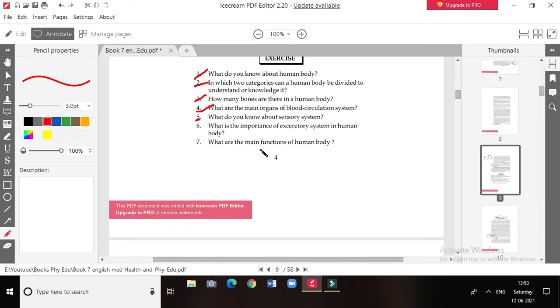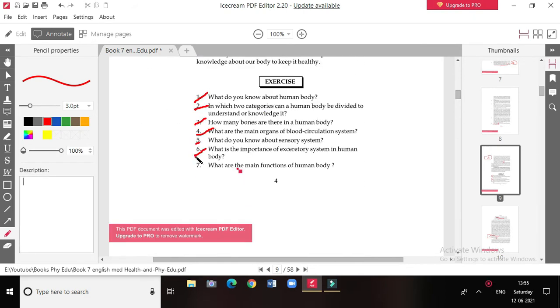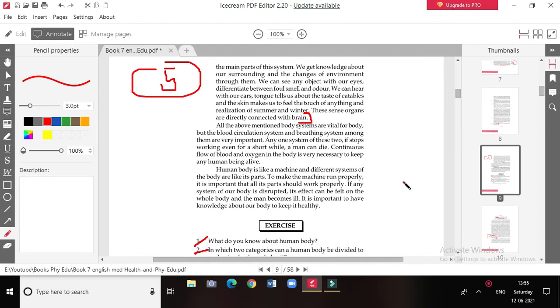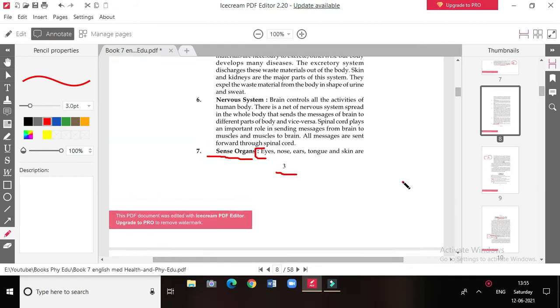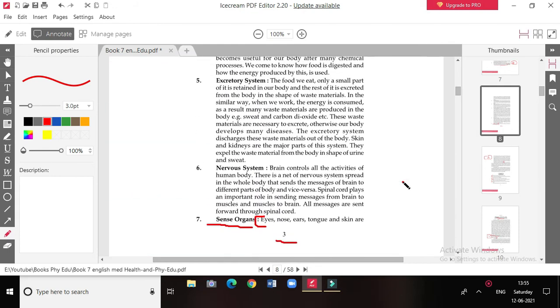Now the second last question: what is the importance of the excretory system in the human body? First we will go to page number 3, and here the fifth paragraph, excretory system, and this whole paragraph is your sixth question's answer. So you can mark here.